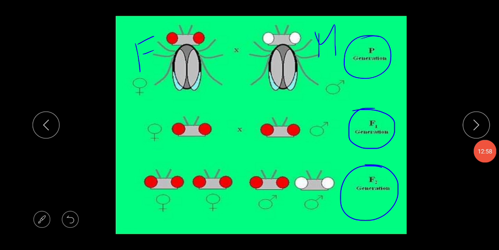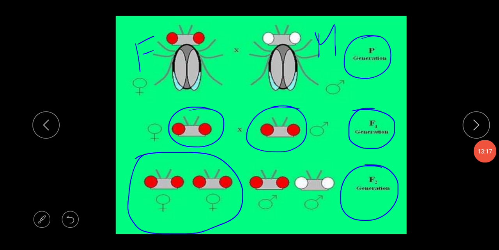But when we cross two F1 flies to get the F2 generation, all the females are red-eyed, while within the male progeny 50% are red-eyed and 50% are white-eyed. This is the basic thing: all females have red eyes, but within the males 50% are red-eyed and 50% white-eyed. This is very important for your exam.